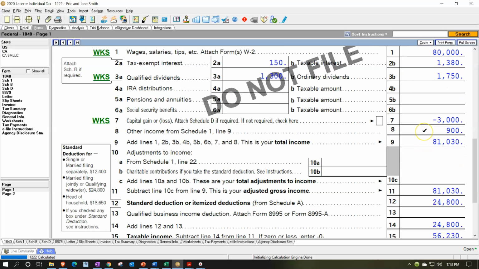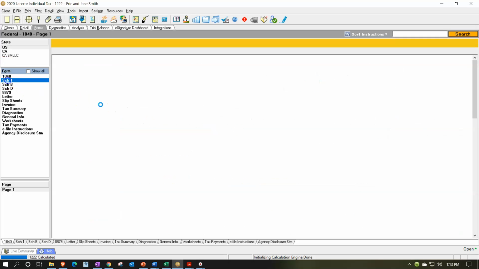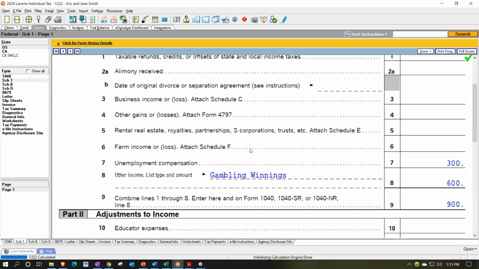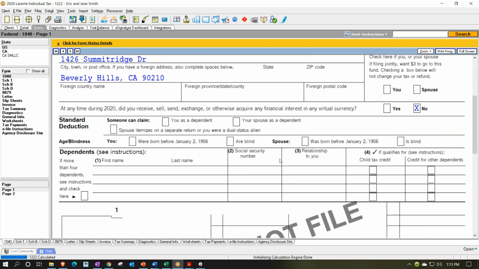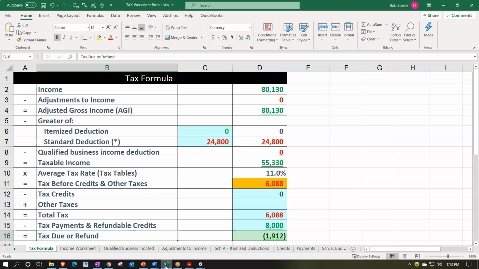Now we're going to be focusing primarily on these other income type items, which will include, if I go to the Schedule 1, some income related to unemployment compensation, gambling winnings, and then we also have the state refund that we're going to be dealing with. Once again, we're going to do this separately, as if we're taking it simply from the source documents, the 1099s and W-2s and whatnot, and put that into our Excel worksheet separately from when we put it into the tax software, so that we can then compare and contrast them and be less likely to have a data input error. So I'm going to go back over to the worksheet.